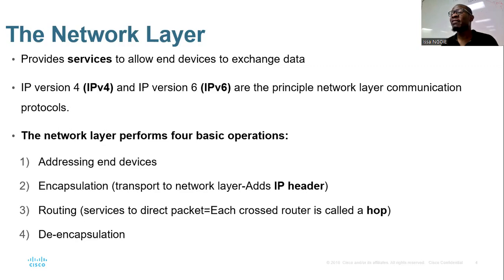Now, there are 4 basic operations that the network layer can perform from the OSI model. Your network layer will do first what we call addressing. What does it mean?